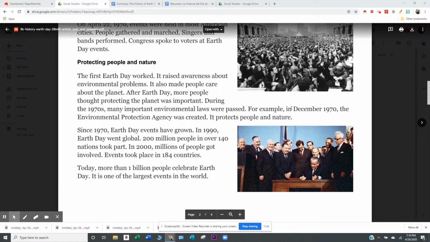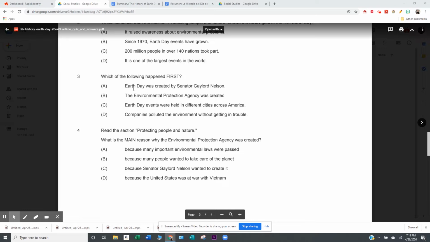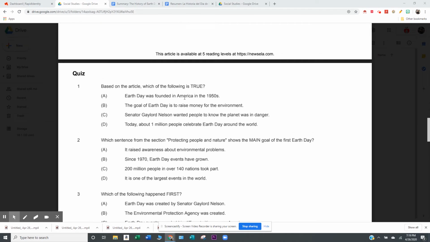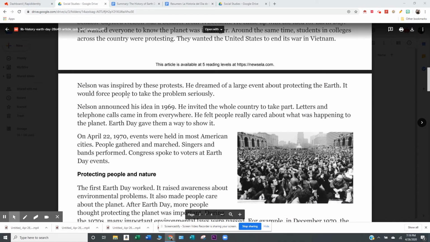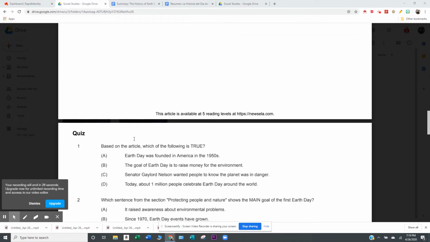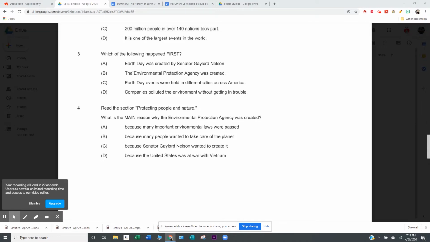Oh, right here. In December of 1970, the Environmental Protection Agency was created as a result of Earth Day. So Earth Day happened, then the Environmental Protection Agency happened. Earth Day events were held in different cities across America. That was right here in this section, and it happened in April of 1970. So that was after A but before B.